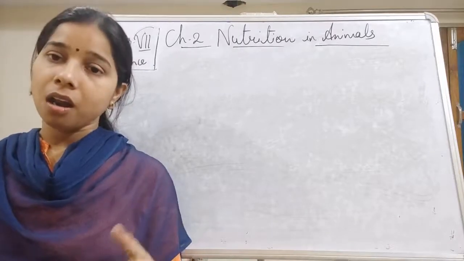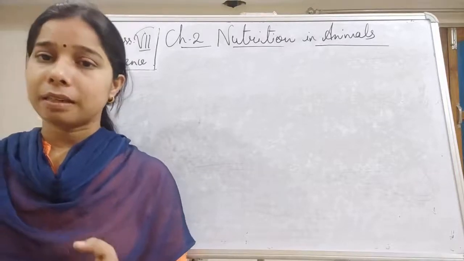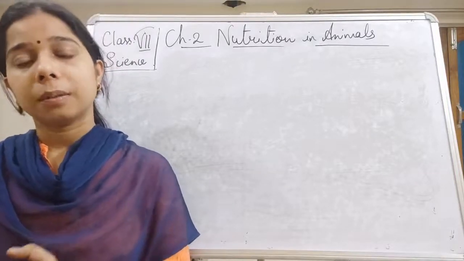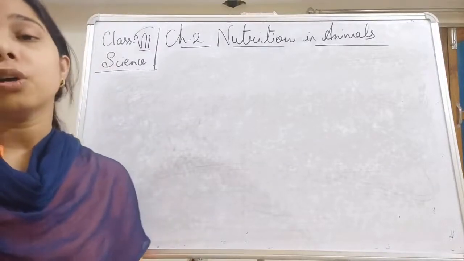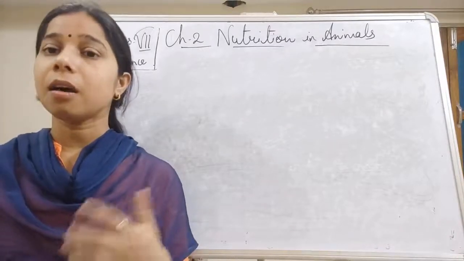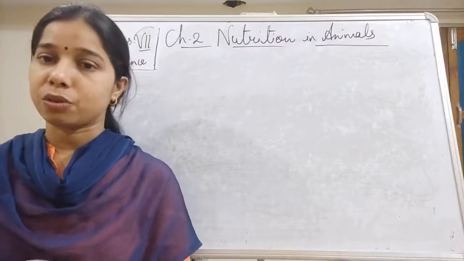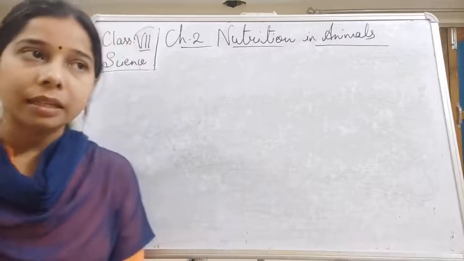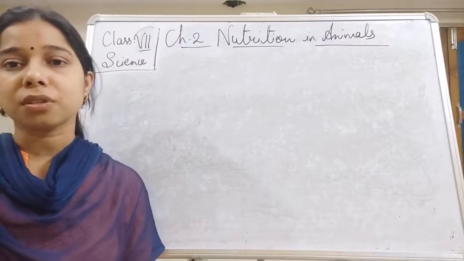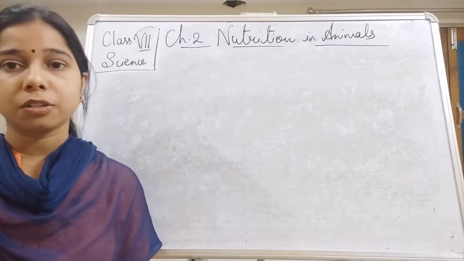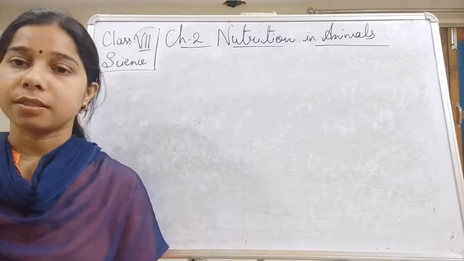Now the alimentary canal is also associated with the digestive glands. What are the glands present in our digestive system? The first one is the salivary gland, then the liver, and then the pancreas. These are all associated with the digestive system in a human being. The digestive system includes all the parts related to the alimentary canal, which includes the mouth, esophagus, intestine, stomach as well as the rectum.